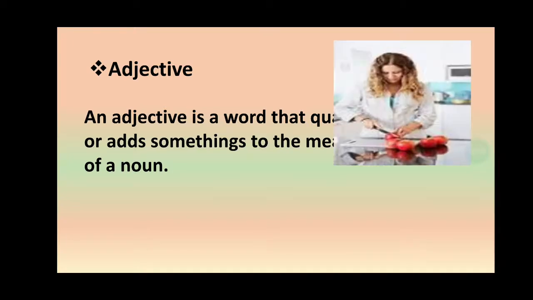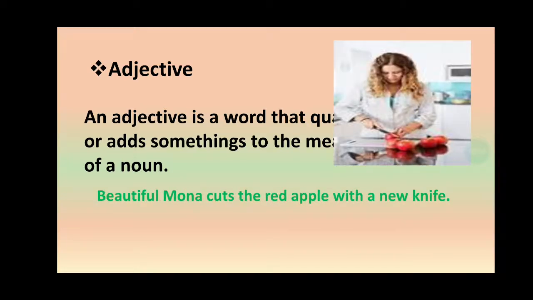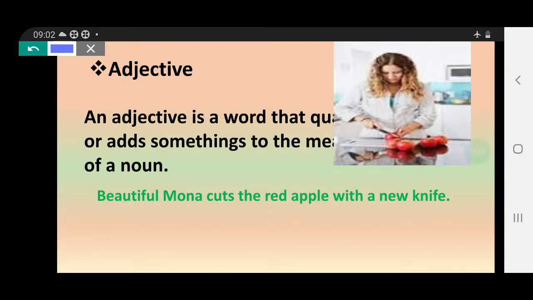Look at here. The previous sentence was Mona cuts the apple with a new knife. Look at this example: beautiful Mona. Before Mona, before the noun, I have used one word, that is beautiful. I am giving more information about Mona. She is not ugly, she is not lazy. I could have used lazy Mona, ugly Mona, inactive Mona, active Mona. So whatever adjective I use, that kind of meaning will come. That is information about the noun. So, beautiful Mona cuts the apple. The previous sentence I told.